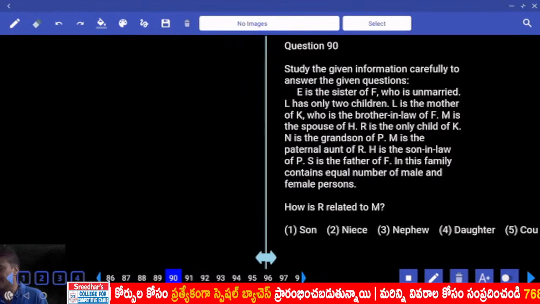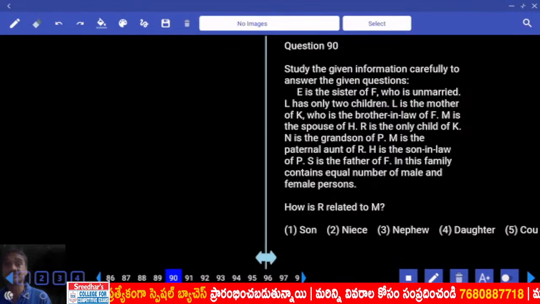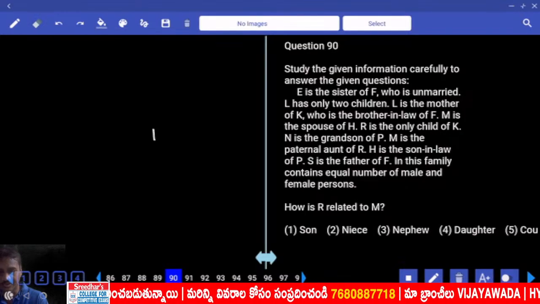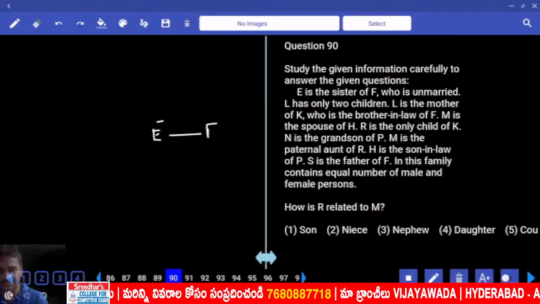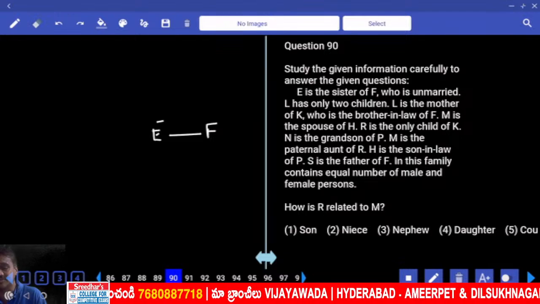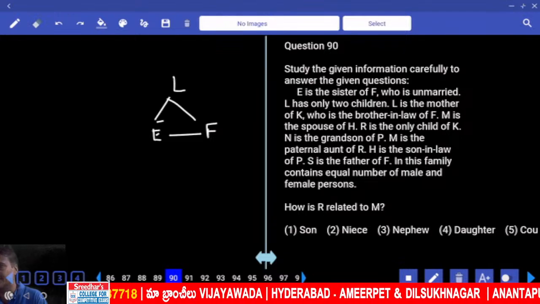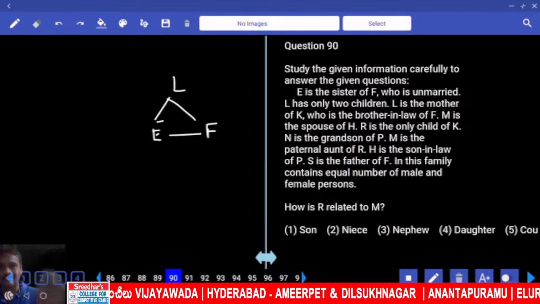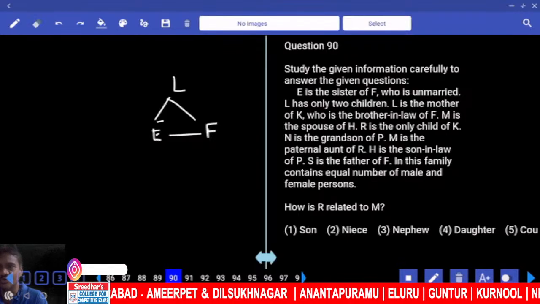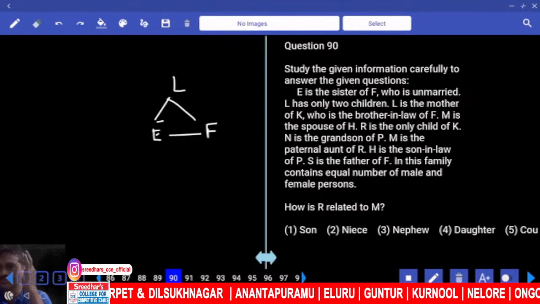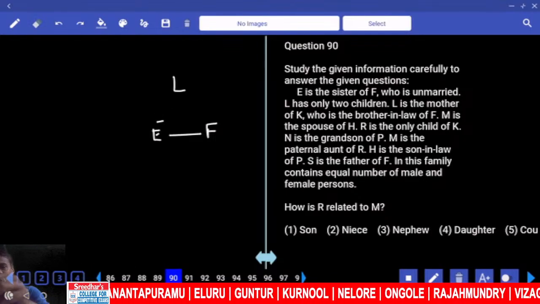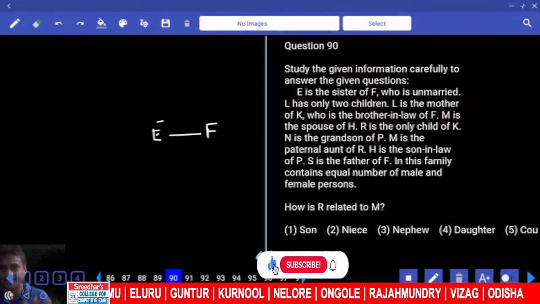E is the sister of A, whom? E is the sister of F. F is unmarried. Now E is the sister of F, F is unmarried, and L has only 2 children. L has only 2 children means L is the parent of E and F, right? We have to say: we cannot say no, maybe or may not be, as there were no 2 children. How can you say it is no? You say it because you have done it; since I am seeing it for the first time, I don't know. The possibility is there, hence we cannot finalize L here. Maybe or may not be.